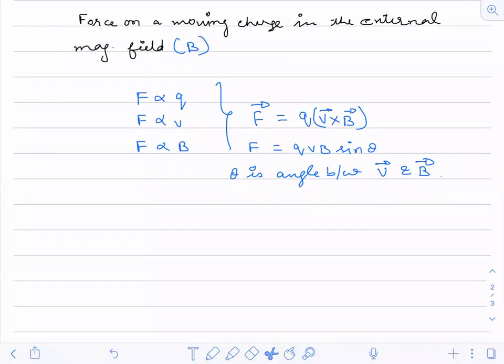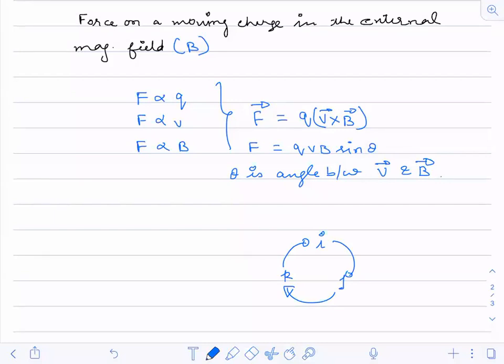If I give you the direction of V and B, you can do it by the cross product, using i, j, and k. I guess all of you know this. So if the velocity vector and B vector are given, you can tell the direction of the force.